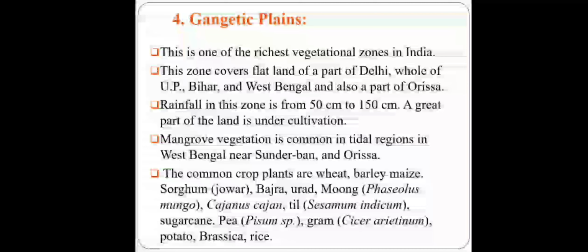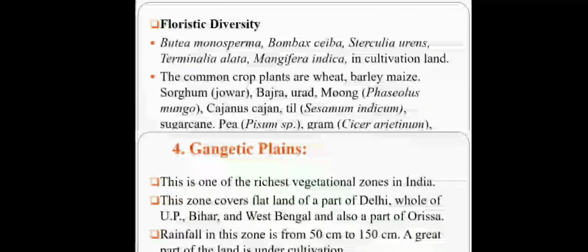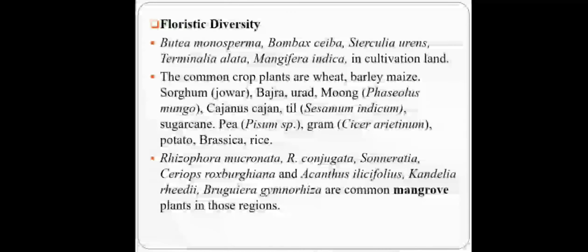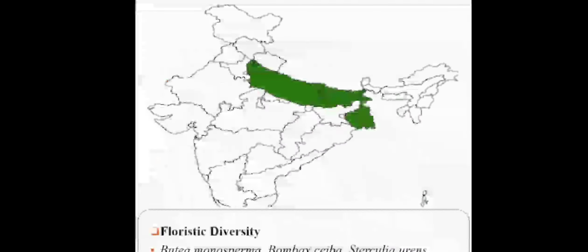It includes Delhi, UP, Bihar, West Bengal and Odisha. Rainfall is 50 to 150 centimeter. The main vegetation in some areas like Sundarban in West Bengal and Odisha is mangrove vegetation, and also more land is under cultivation. Floristic diversity includes Butea monosperma, bombax, mangifera, terminalia, also species of mangroves and other crop plants. This green part is Gangetic Plain from Delhi to West Bengal.